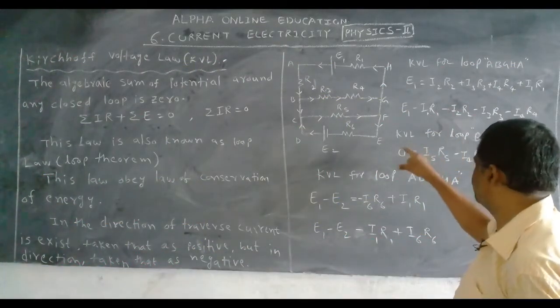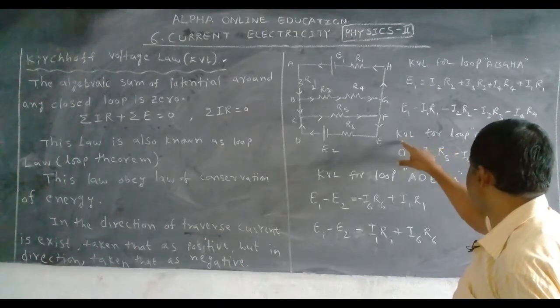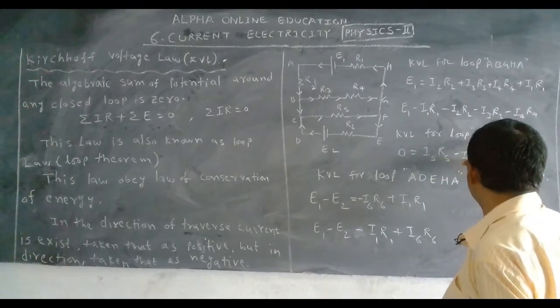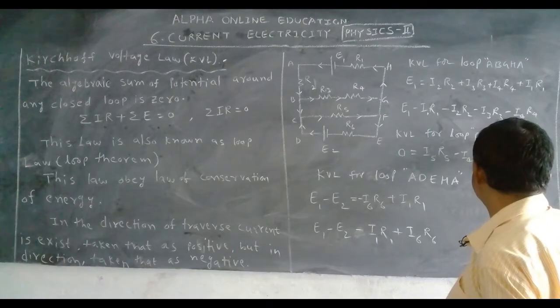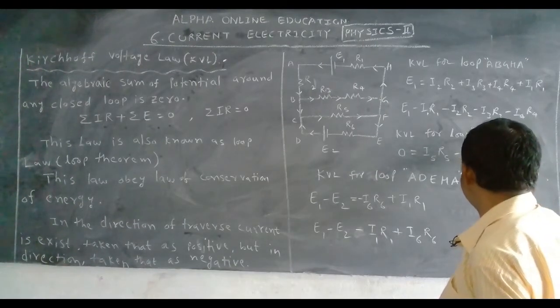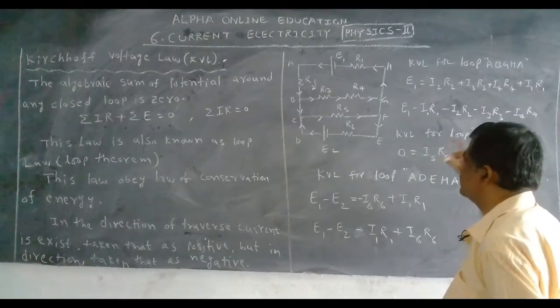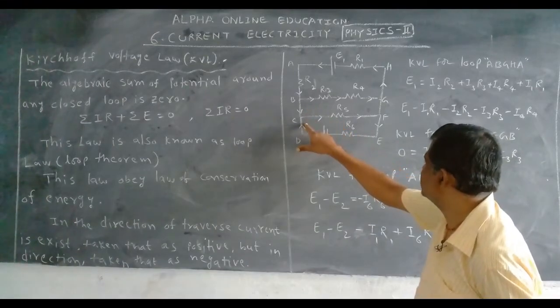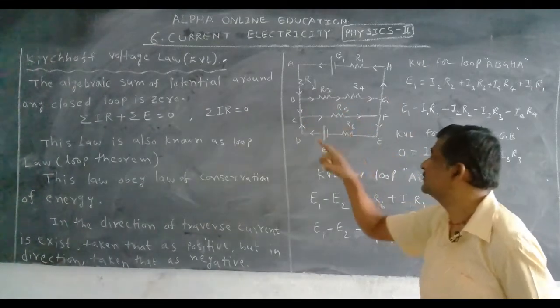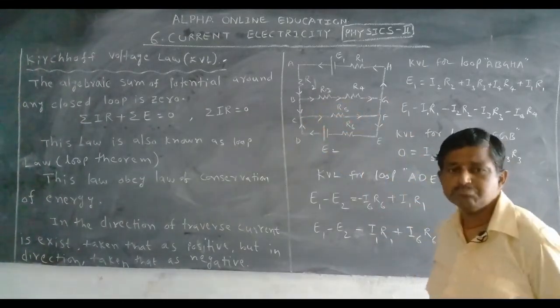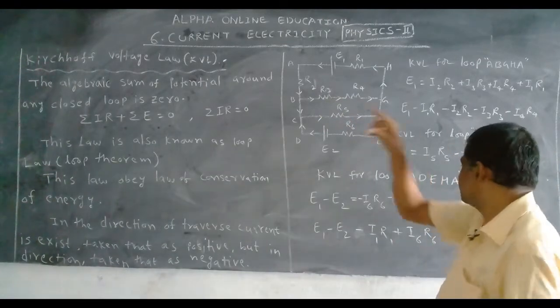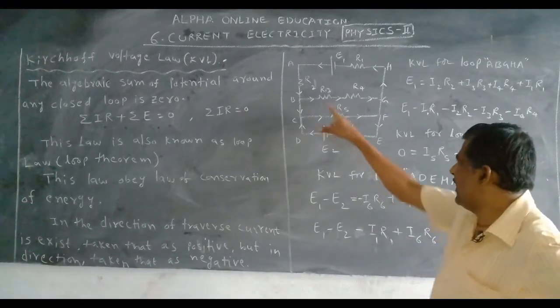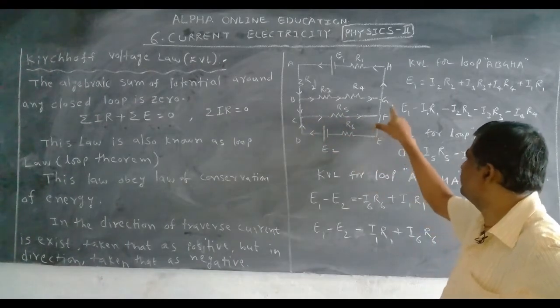Now another loop, KVL, Kirchhoff voltage law for loop B, C, F, G, B. In this one, is a battery there? No. That's why it is 0. There is no battery in B, C, F, G, B.